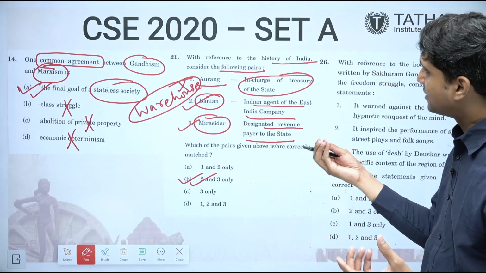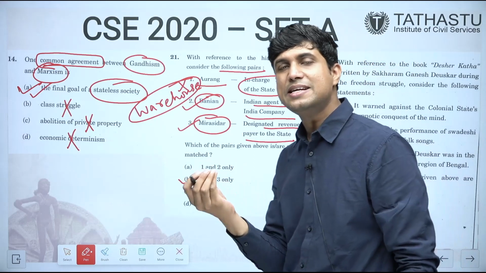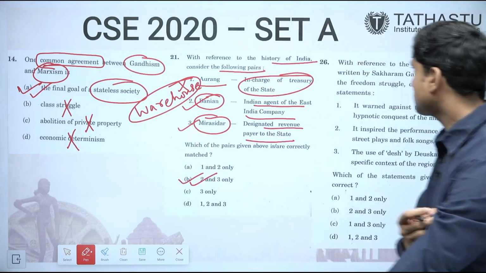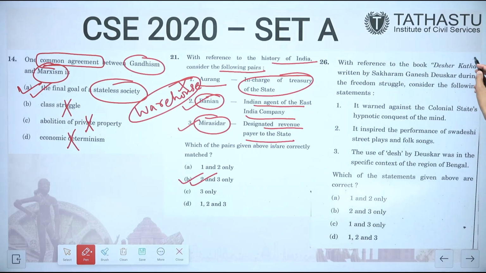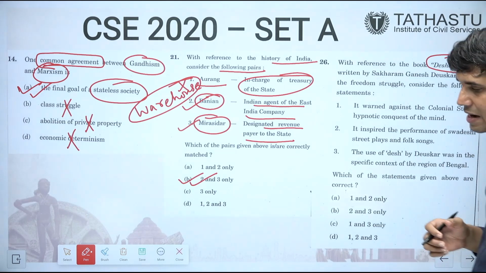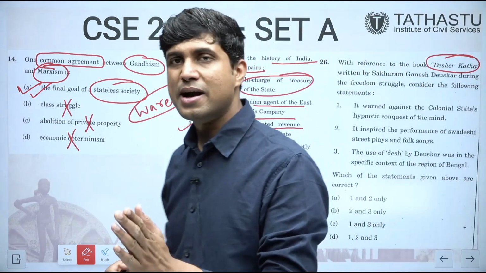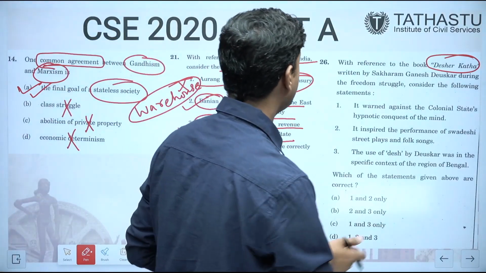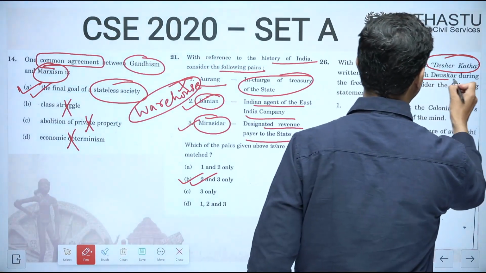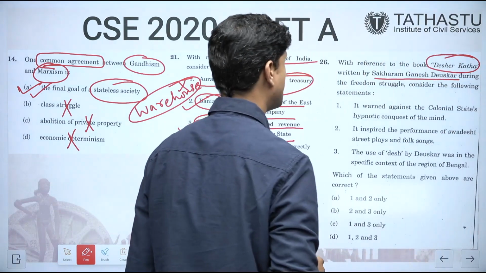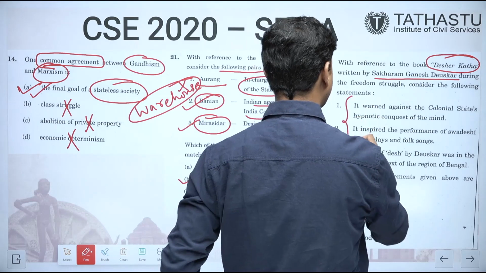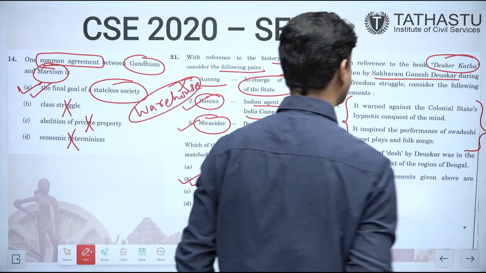The terminology which comes in ancient and medieval, sometimes makes an appearance in modern also. With reference to the book Desher Katha, this is a difficult question. Why? Generally it is not given in any book. It is given in a book by Ishita Banerjee Dube. From there UPSC has picked this. Desher Katha, written by Sakharam Ganesh Deuskar during the freedom struggle. Consider the following statements.